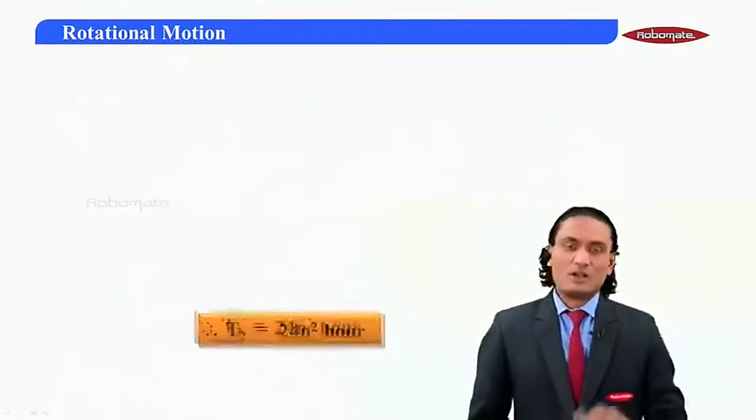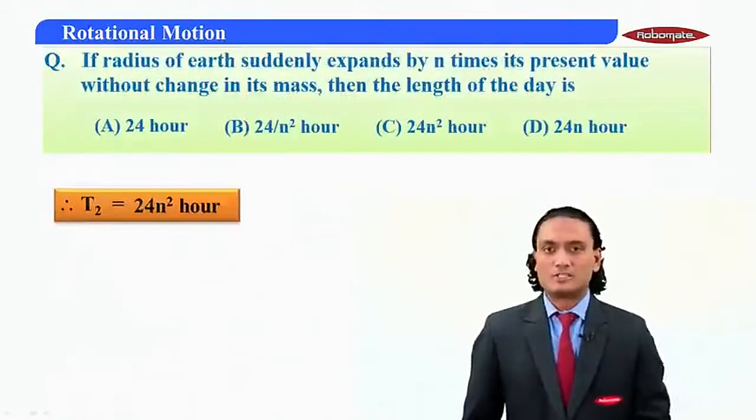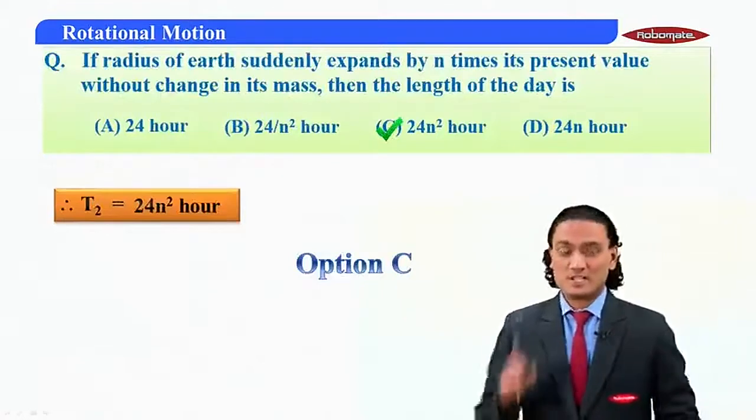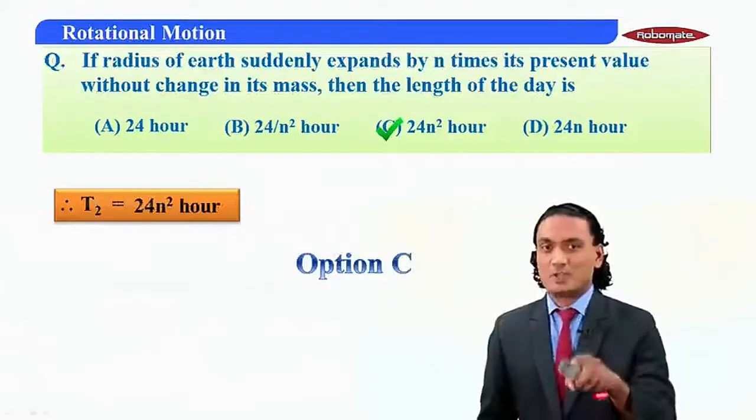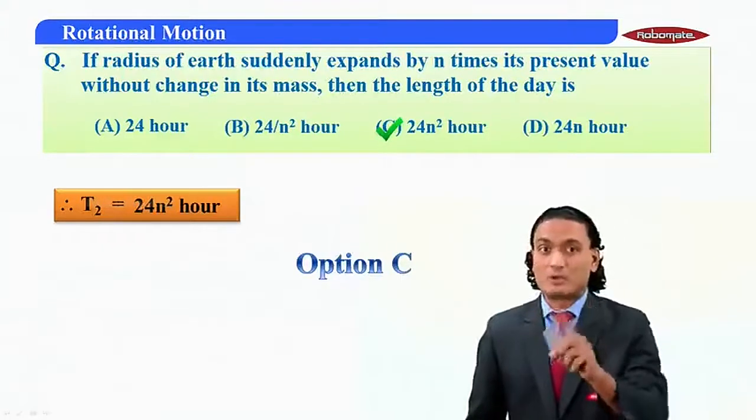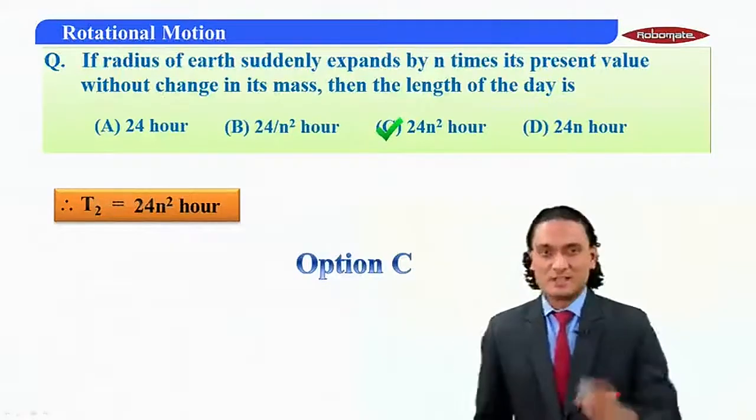Now, let me bring back the question and see which is the correct option. There you go. Which is the correct option? Option C is the correct one. So students, it's a very important question. Again, I have used conservation of angular momentum, but remember, here mass was the same, only the radius changed, and the time period has also changed. Is that clear?